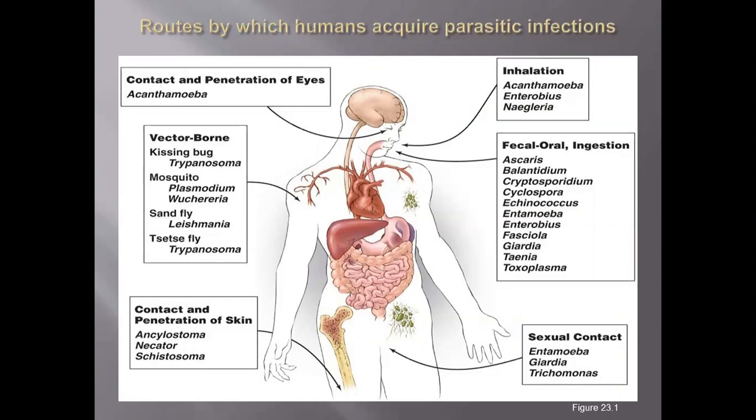Then vector-borne: kissing bugs, Trypanosoma; mosquito, Plasmodium; sandfly, Leishmania. Then contact and penetration of skin: Ancylostoma. These are some of the routes of entry by which humans get parasitic infections: contact and penetration of the eye, inhalation, fecal-oral ingestion, sexual contact, contact and penetration of skin, and vector-borne.